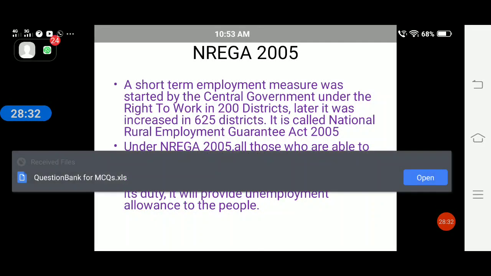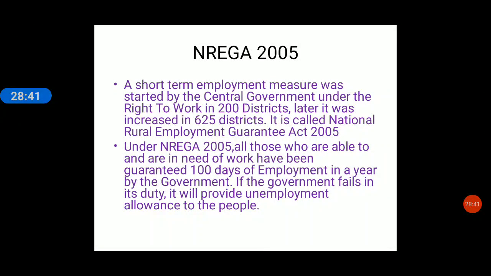Under NREGA 2005, all those who are able to and are in need of work have been guaranteed 100 days of employment in a year. The government provides 100 days of employment in a year to all the people in that area who are able to work. And see, there is an if also: if the government fails in its duty to provide employment to the people for 100 days in a year, it will provide unemployment allowances to the people.